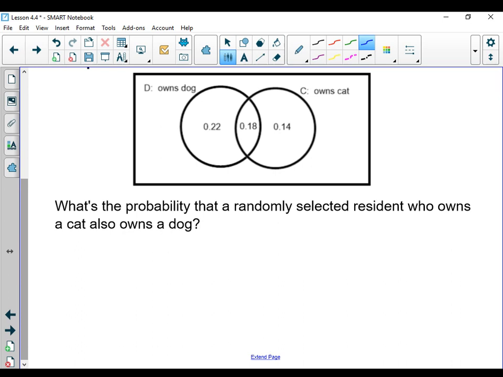We want to know what's the probability that a randomly selected resident who owns a cat also owns a dog? So we want to know, what's the probability that they own a dog given that they own a cat? Because we said right here, who owns a cat. That's something we knew.